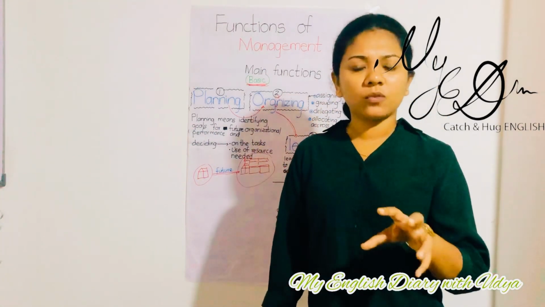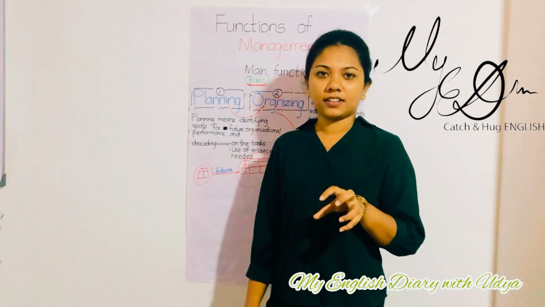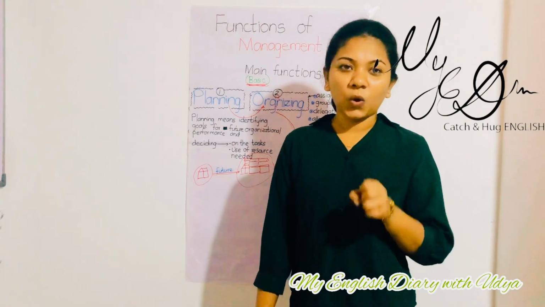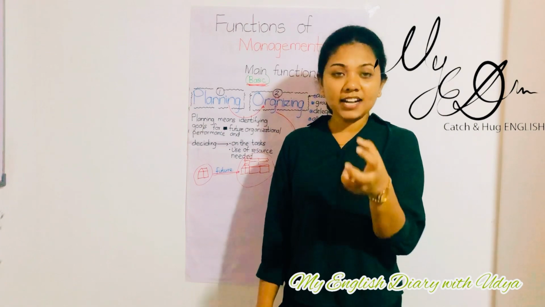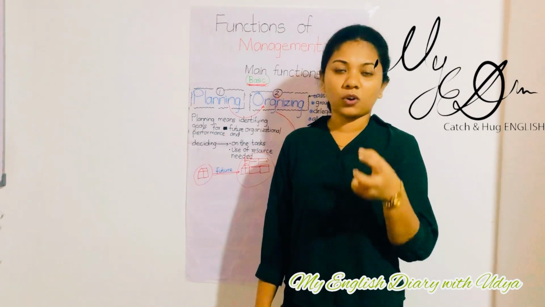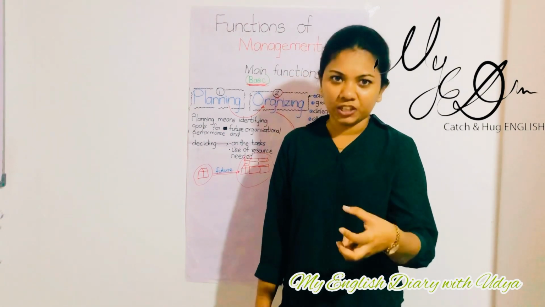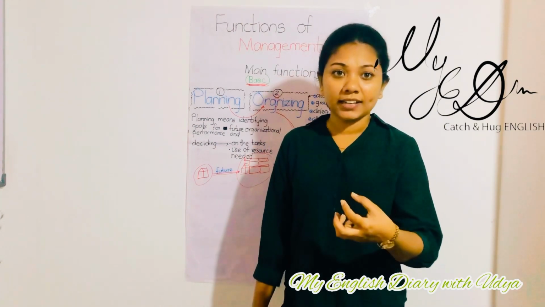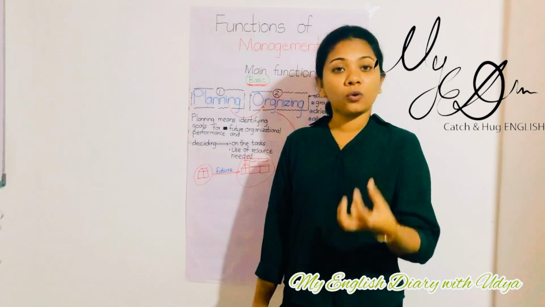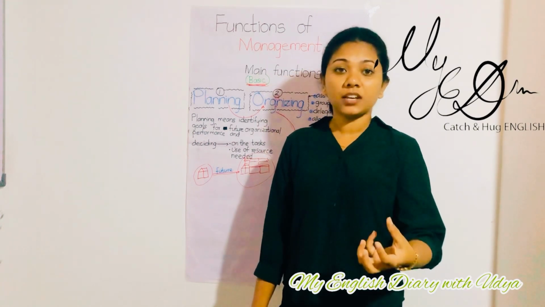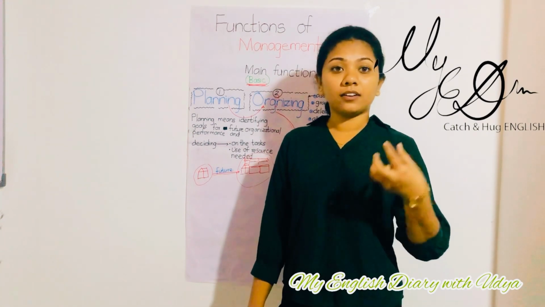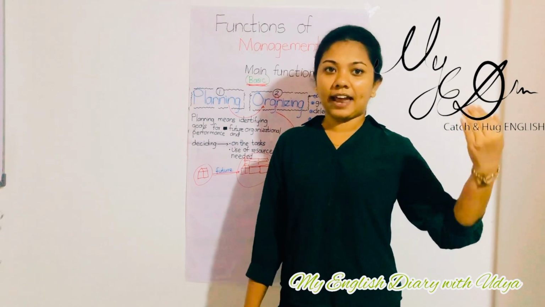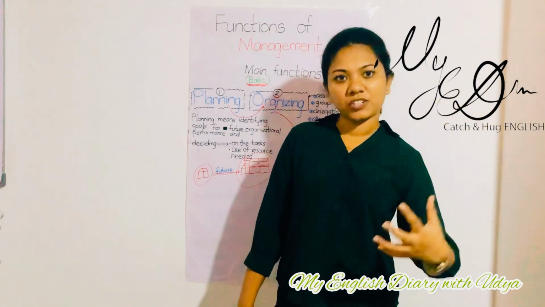Identifying goals. What is the meaning of goal? Yeah, a goal is the ultimate target that the organization is going to achieve, right? In the planning stage, managers usually make sure what goals they have to achieve in their future, I mean at the end of their organizational functions.